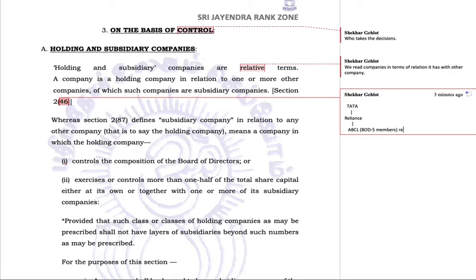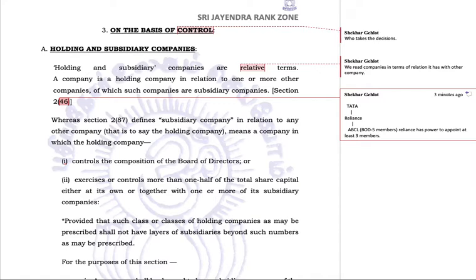It means Reliance has the power to appoint 3 members in the board, at least 3, let us say. It can be 5 as well, at least. At least 3 members is the minimum number of members required to control the composition of the board. So the composition of the board of ABC Limited is 5 members in total.